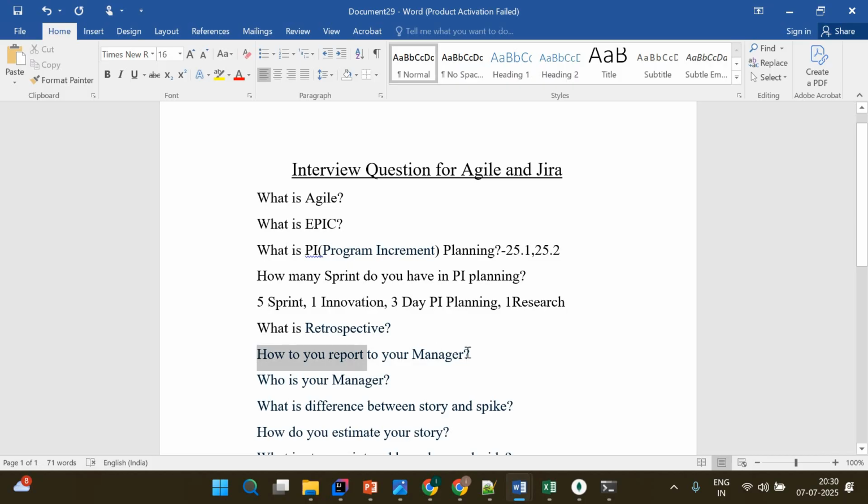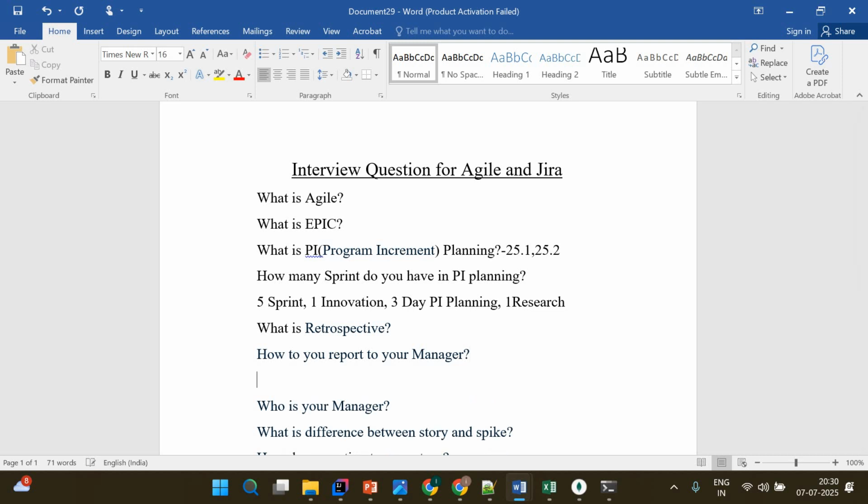Next question is how do you report to your manager? That is also one of the important questions. So normally what happens is every day we have a stand-up, that is called DSU, daily stand-up, where all your team members connect. It depends on the company, but normally it happens 2 times. One is at the beginning of the day and the second one is at the end of the day, right?